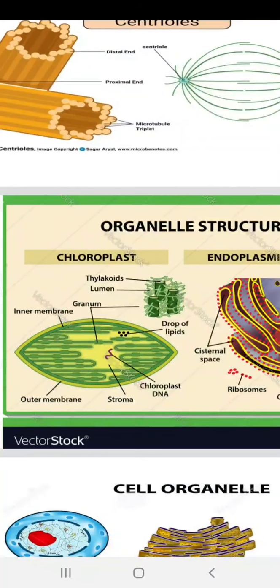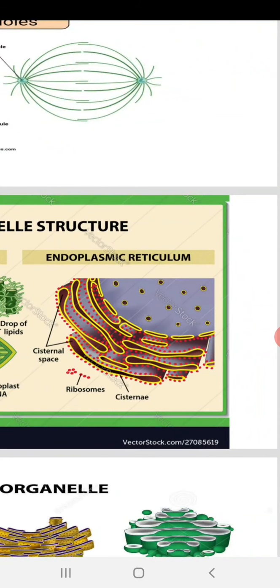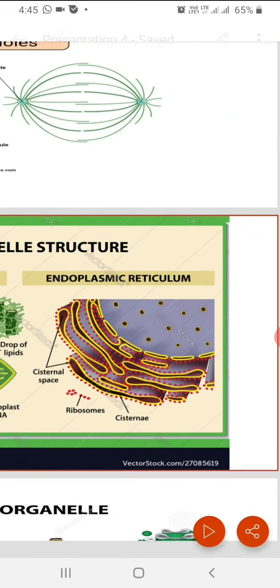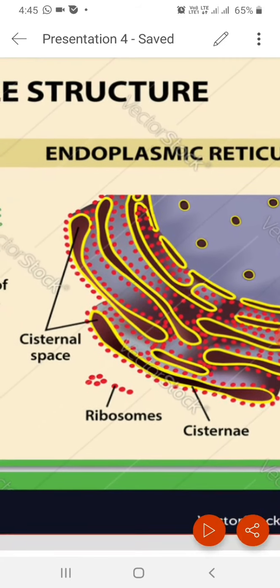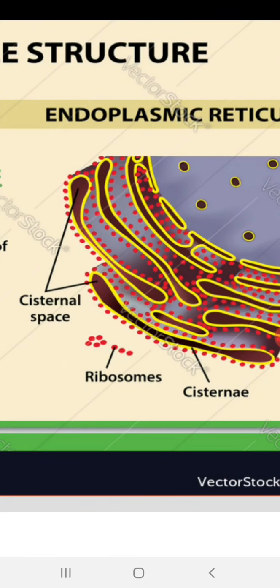Let us talk about the endoplasmic reticulum. In the diagram you can see the endoplasmic reticulum. The endoplasmic reticulum gives mechanical support. This is also called the skeleton of the cell body. It is tubular in form, and it is in a folded form.